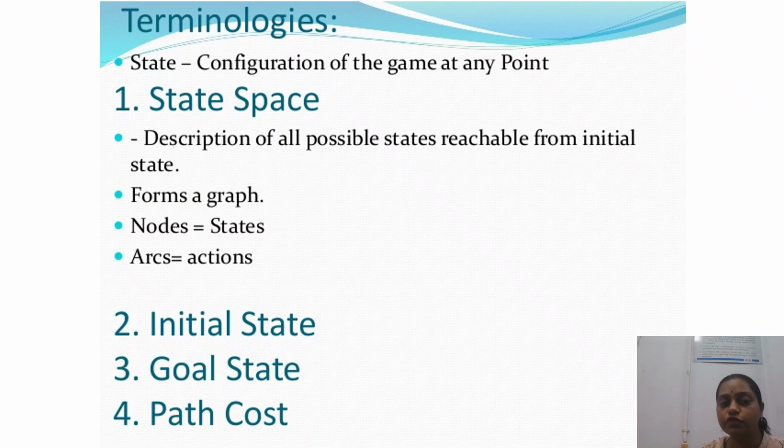We form the graphs. Generally, if the problem is defined in terms of a graph, then the states are called nodes, and the actions are defined in terms of the edges. The problem has an initial state, which is nothing but the initial node. We will have the goal state in the graph, which we will call the goal node, and we will have the path cost.